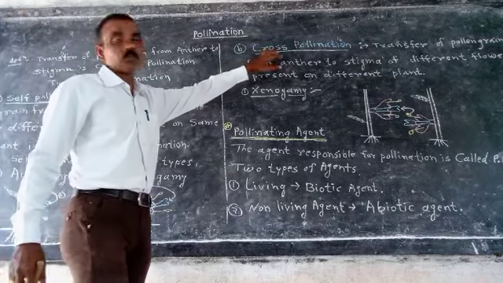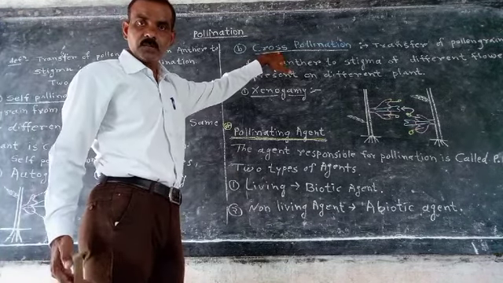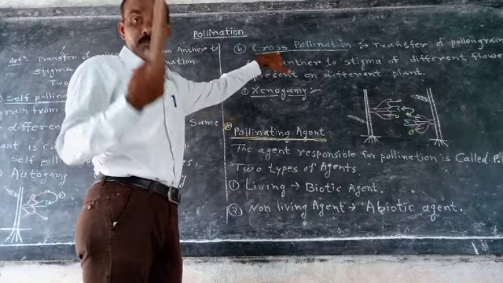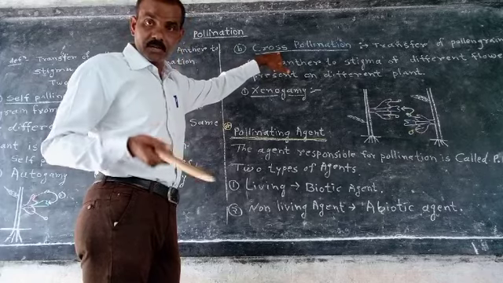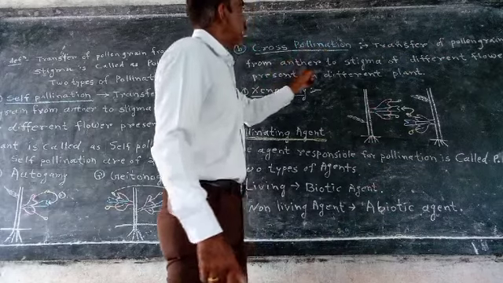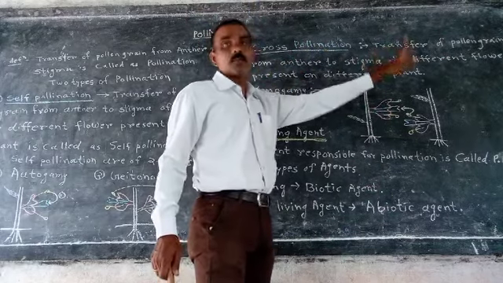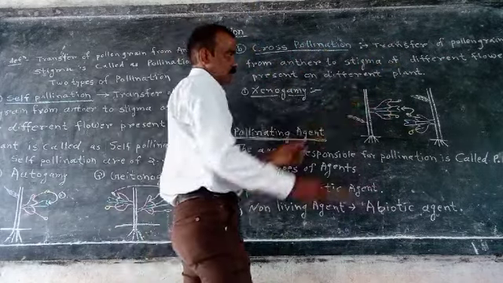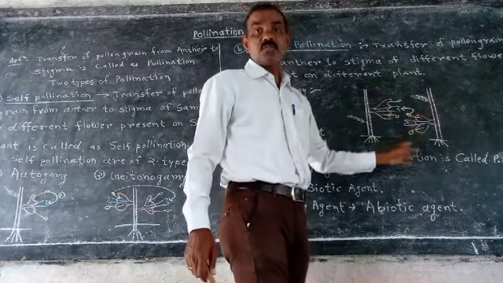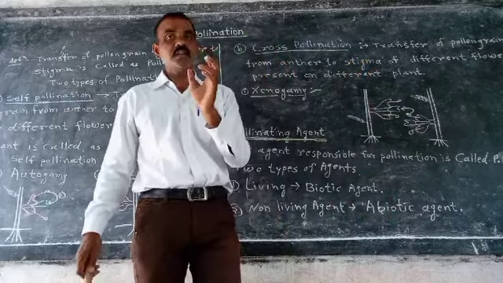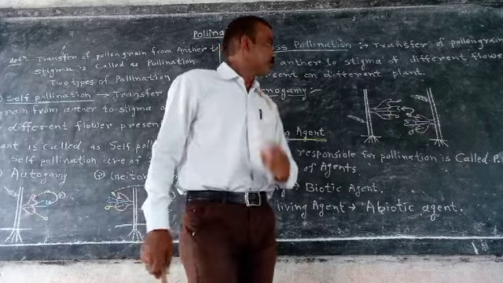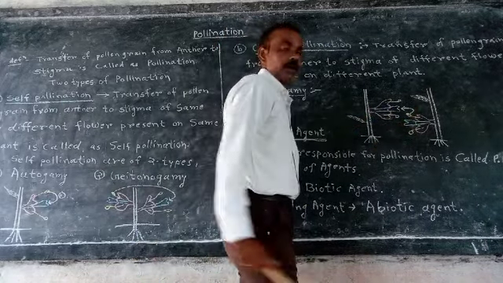Now the second type of pollination, cross pollination. Cross pollination means crossing, hybridization, new variety formation: transfer of pollen grain from anther to stigma of a different flower. Here the flower is different, present on a different plant, so in cross pollination two plants are involved.